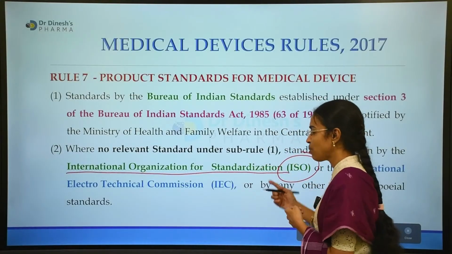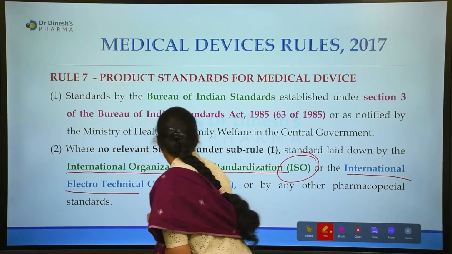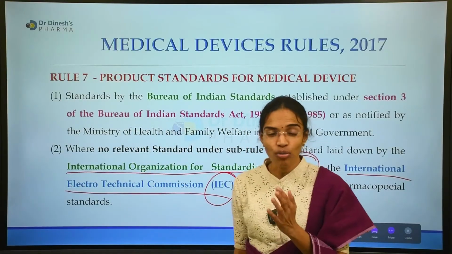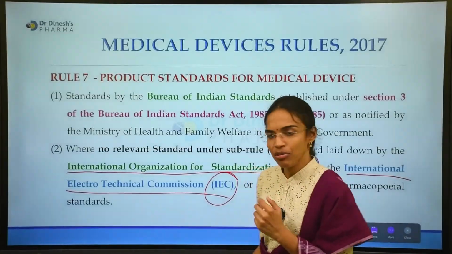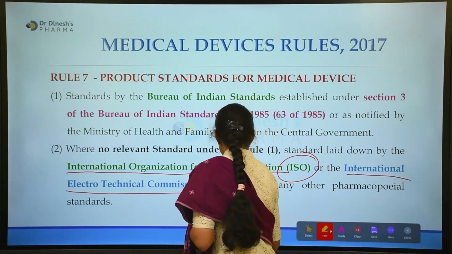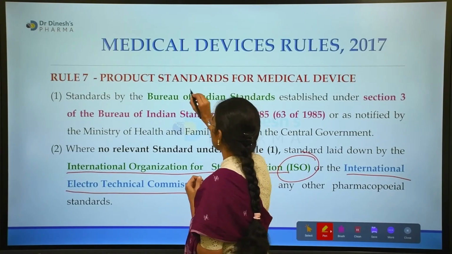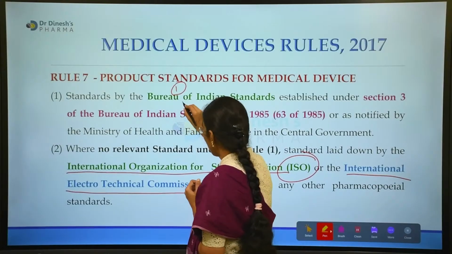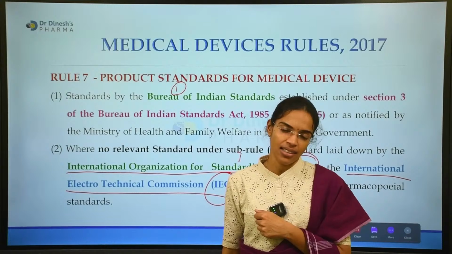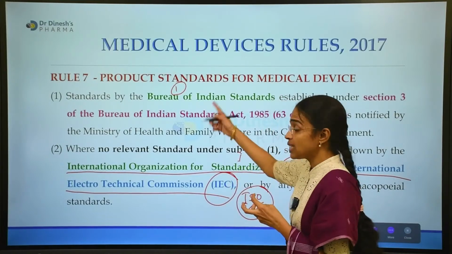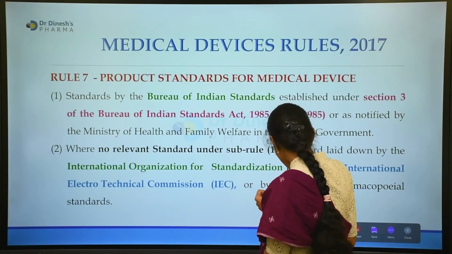The standards given by the International Electrotechnical Commission (IEC) or ISO are the second preference. The first preference is the BIS, and the second preference is the ISO or IEC standards. So when these are not relevantly available, then we go further.